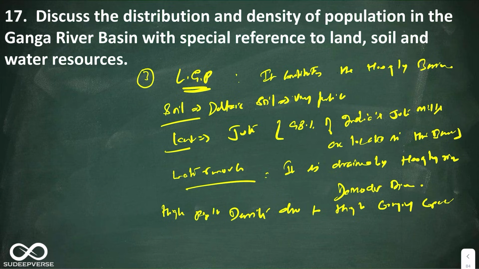So look at this. This is how at a macro scale we have spoken about the Gangetic Plains in the context of land, soil and water resources, and then at the micro level also we have spoken about the Gangetic Plains in the context of land, soil and water resources. Alright, so let us conclude on a positive note.